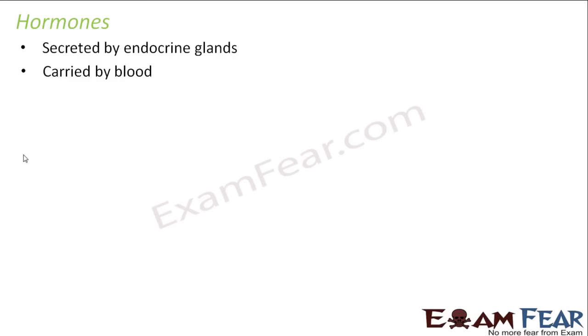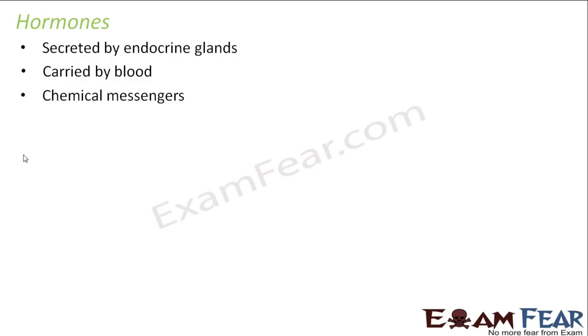We can very easily study the endocrine system because we now know what endocrine glands are. So now it is time to talk about hormones, because hormones are the chemical substances which are secreted by the endocrine glands. So let us see what hormones are. These are the chemicals secreted by the endocrine glands, which I already mentioned. These are carried by blood, because endocrine glands secrete them directly into the blood. So blood will actually carry the hormones.